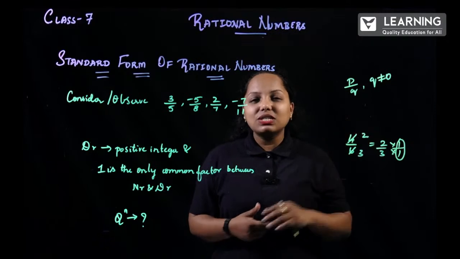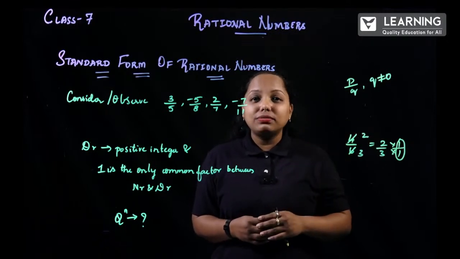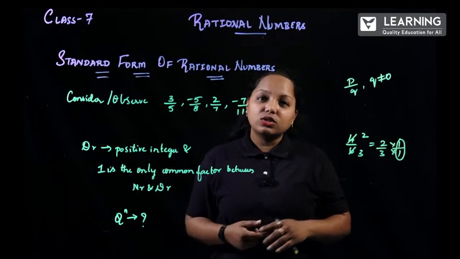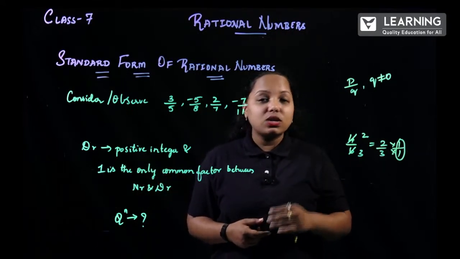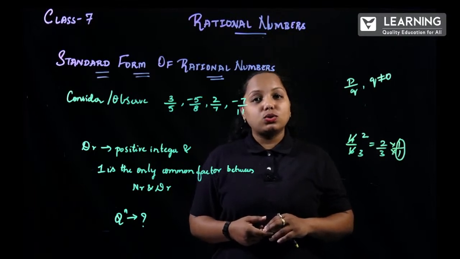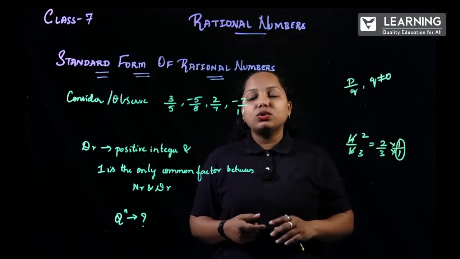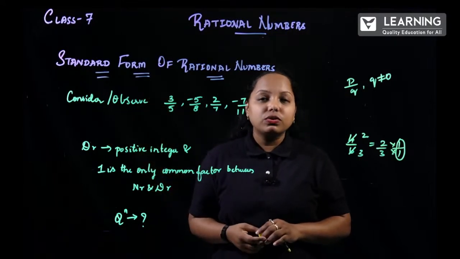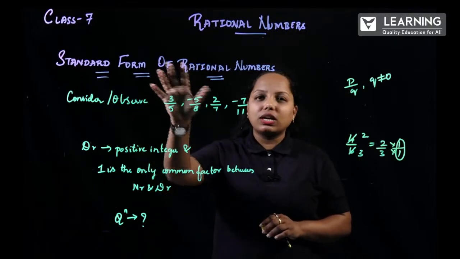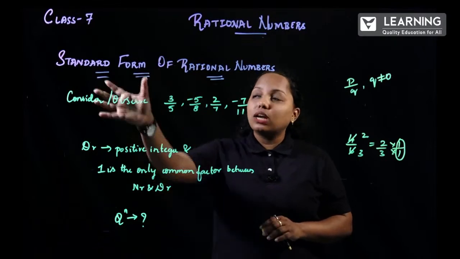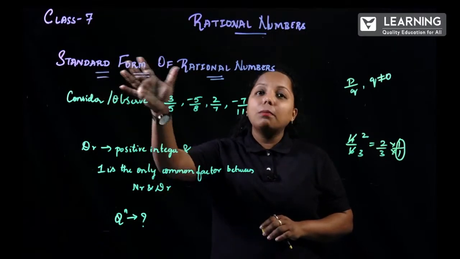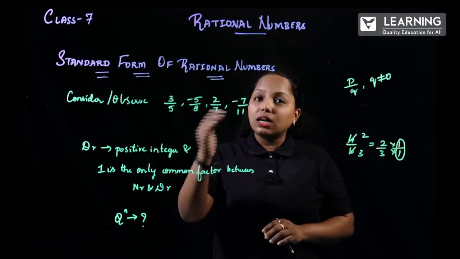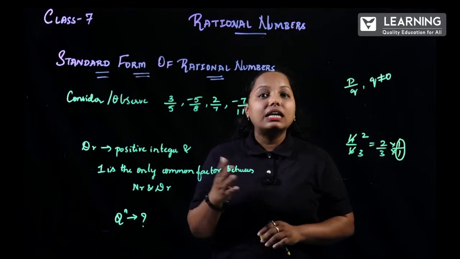All this we have learnt in the previous sessions, in the lower grades, right. So now 1 is the only common factor for the numerator and the denominator. Easy method: it can't be reduced. Then you can say that it is in the standard form of rational numbers. So whenever a question is given on standard form, make sure you reduce it completely and stop there, so that it comes in different tables.